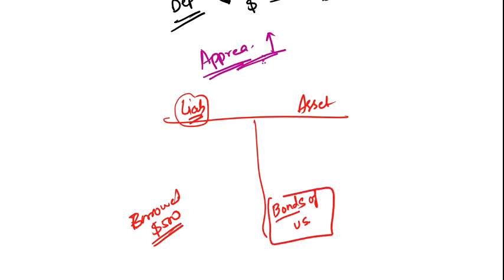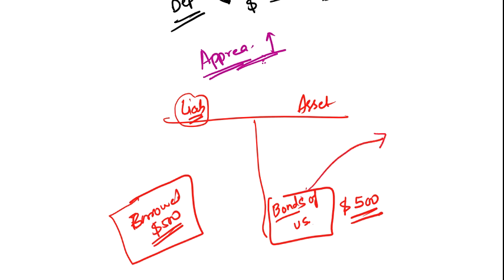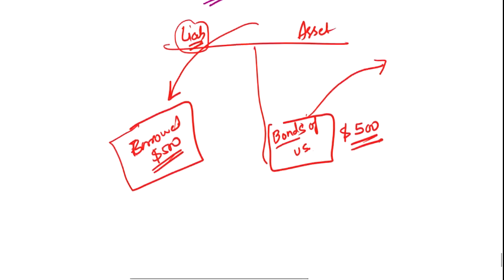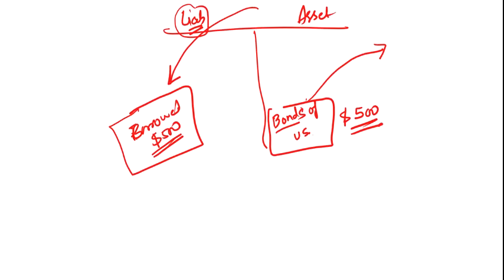These are the two things related to the USA, and the bonds in dollars are the same as $500. Means you have invested $500 in the USA and you have borrowed $500 from the USA. Now how will the change in currency impact your balance sheet?